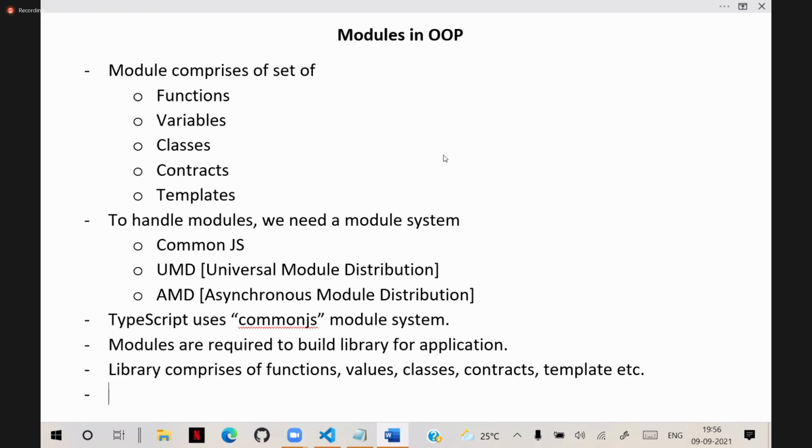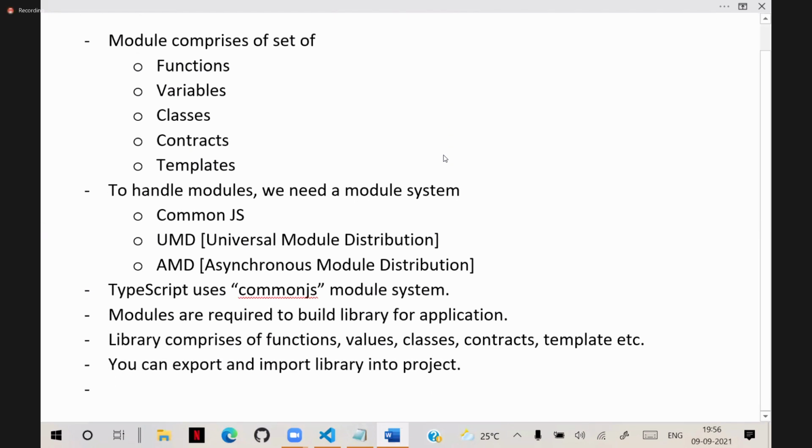So modules are used in projects for building a library. We build library. And what is advantage is you can export and import library into project. So that is the main concept about module system. We can export or import library into project. That is important.